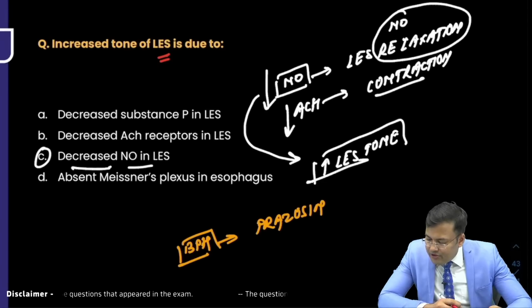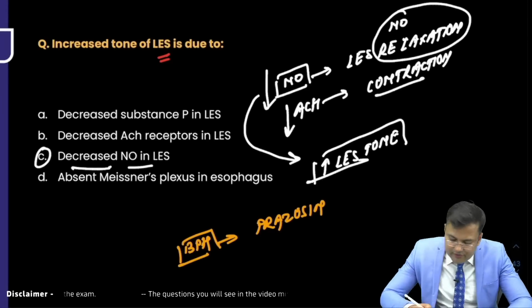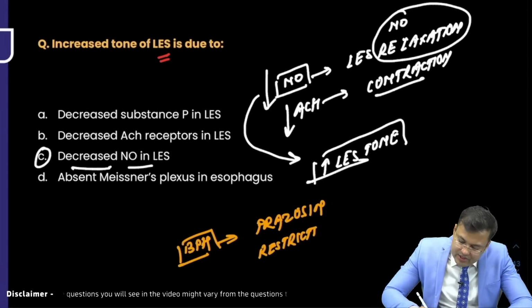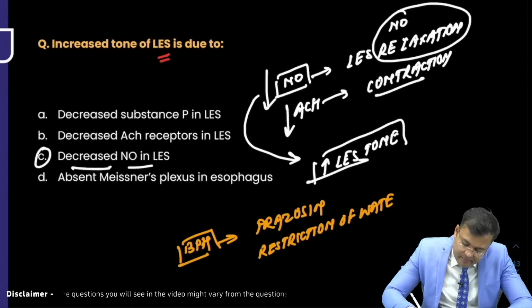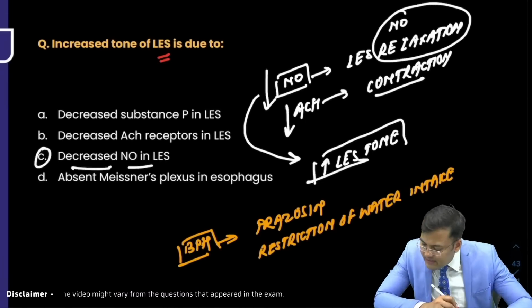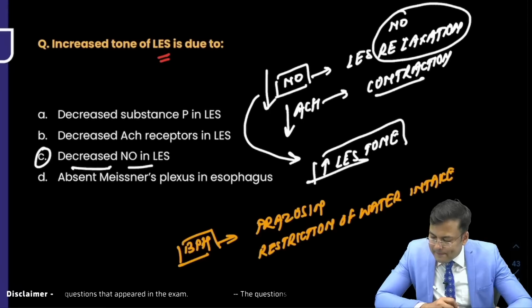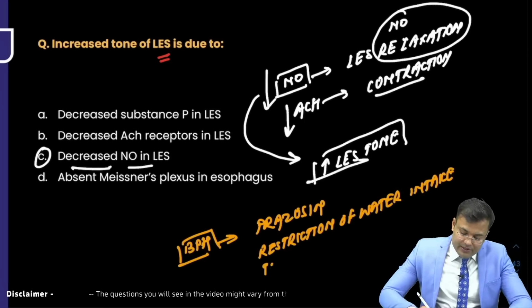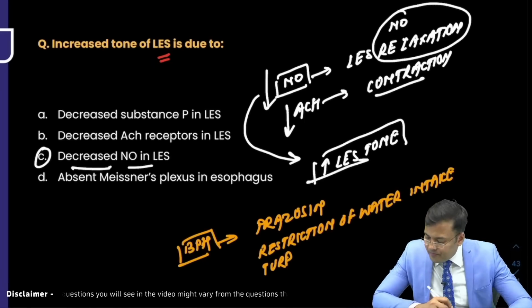Restriction of water intake, okay? One option was restriction of water intake. What else? First management. Muhammad Rafiq wants to say that TURP was mentioned.